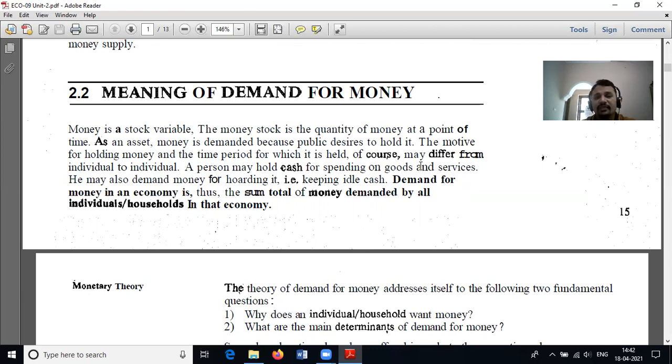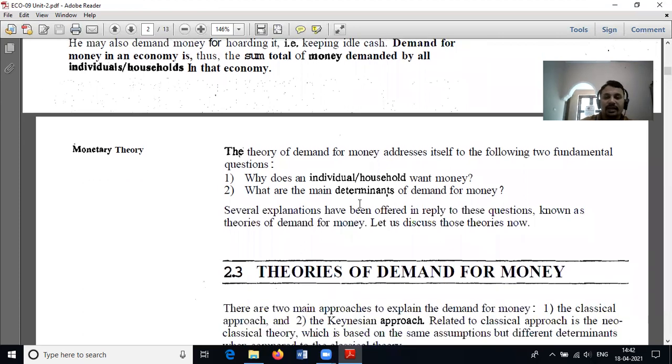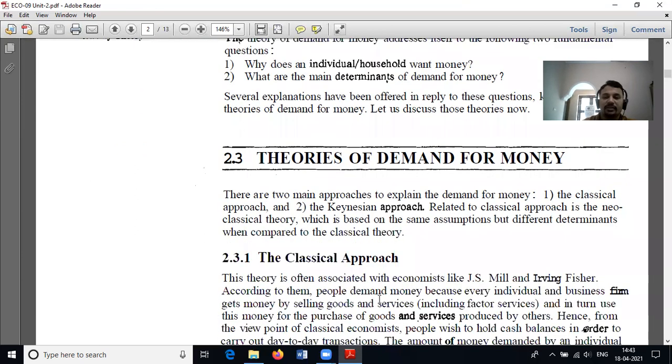So demand for money means the sum total of all money demanded by all people or households in our country. The theory of demand for money addresses two fundamental questions. First, why does an individual or household want money? Second, what are the main determinants of demand for money?